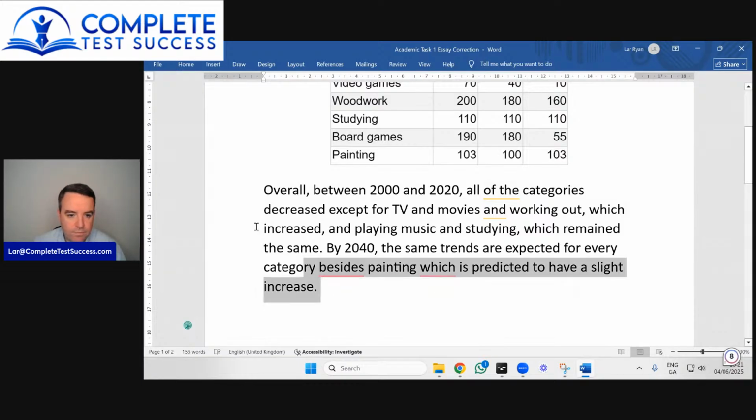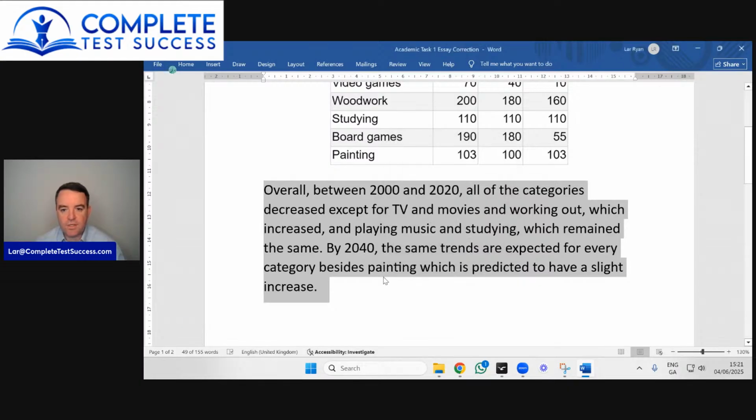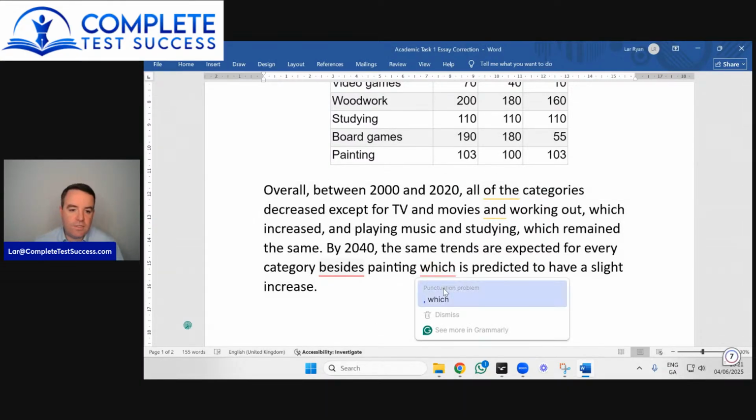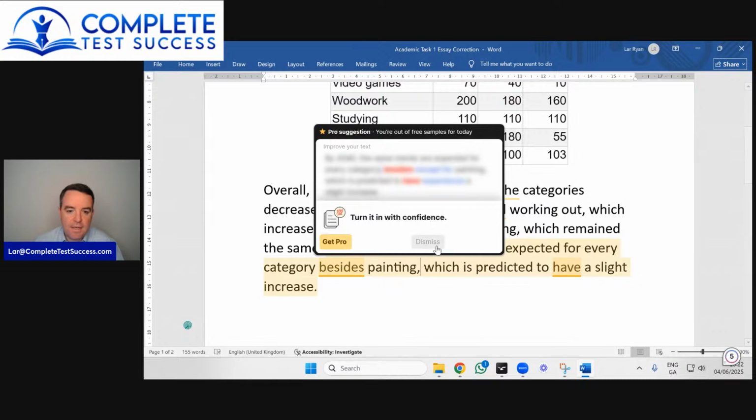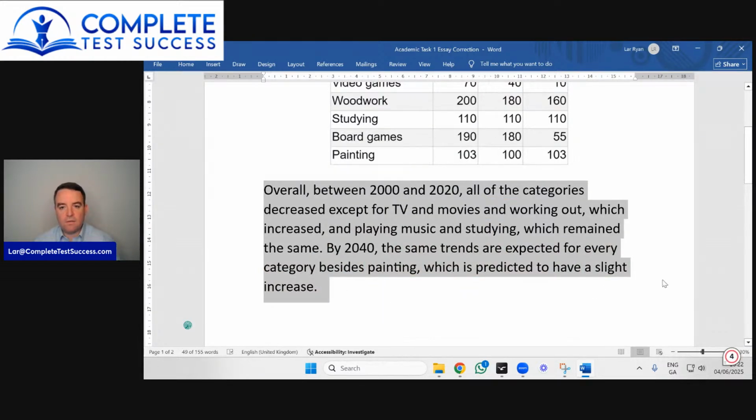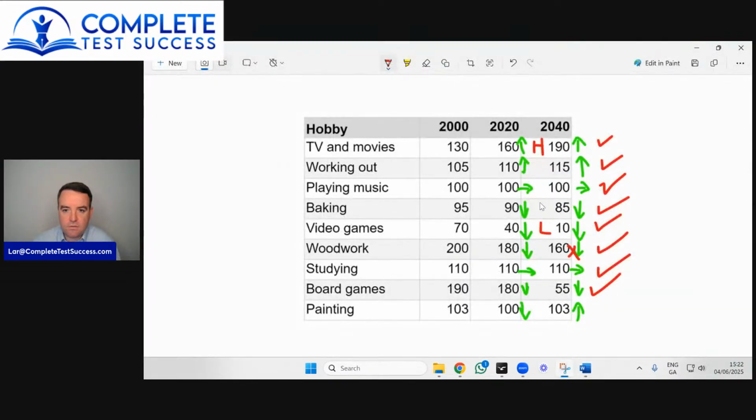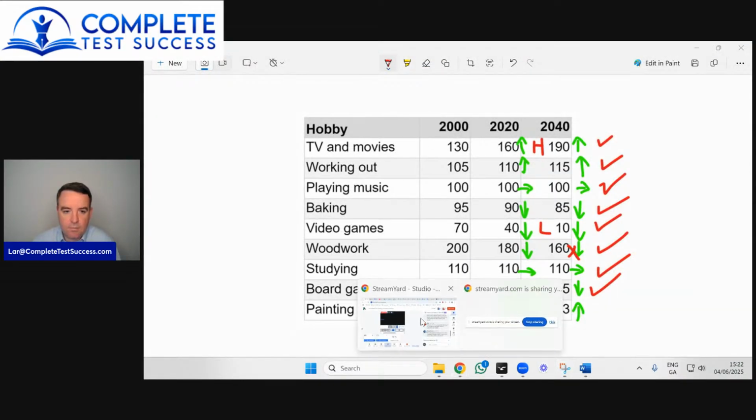That's a very long overview. But to be honest, what else can I do? You know, sometimes there will be questions where you just don't have a choice. 49 words. I mean, under normal circumstances, I would say a 50-word overview is far longer than it needs to be. But you have to say what happened. You can't go straight from 2000 to 2040. So this particular question has a lot going on, and that's a lot more than we would expect in an average question. So that would be the way I would write an overview.